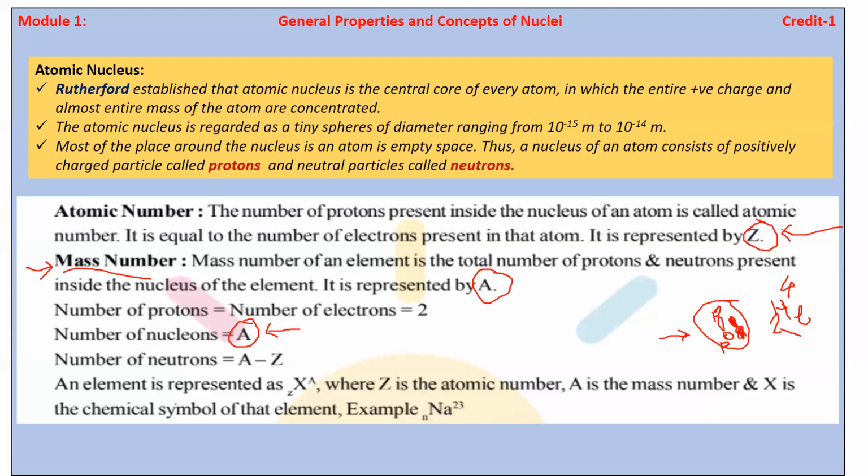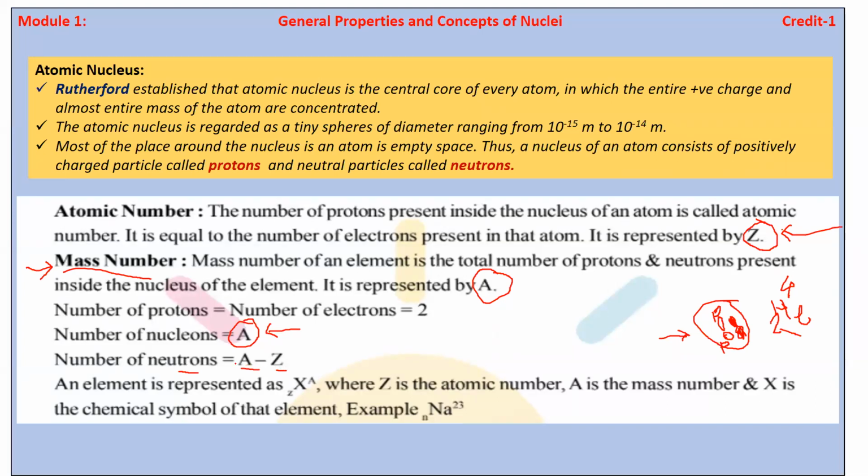So how can we calculate the number of neutrons? Okay, how can we calculate the number of neutrons? The number of neutrons is equal to nucleons minus atomic number.